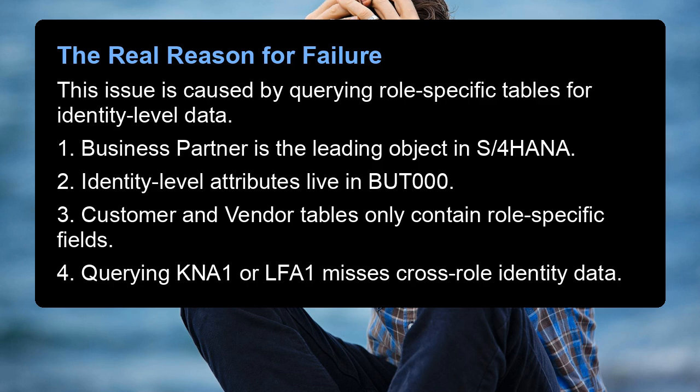1. Business partner is the leading object in S/4HANA. 2. Identity-level attributes live in BUT000. 3. Customer and vendor tables only contain role-specific fields. 4. Querying KN01 or LF01 misses cross-role identity data.